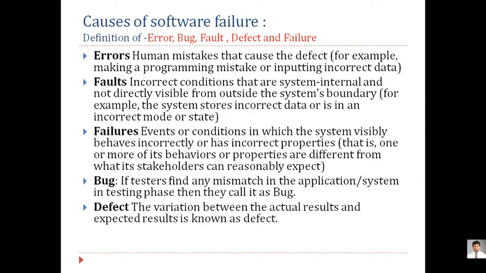Okay. Now failure. Failure is an event or condition in which the system behaves incorrectly, or has incorrect properties, that is, one or more of its behaviors or properties are different from what the stakeholder can reasonably expect. Failure and fault will seem very similar, but a fault is a mathematical operation change, whereas in a failure everything is going correctly, but in some situation you find that your system is not responding, there are some bugs being created.